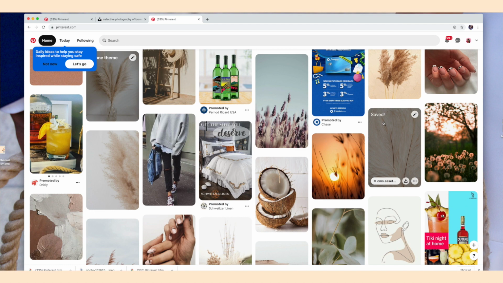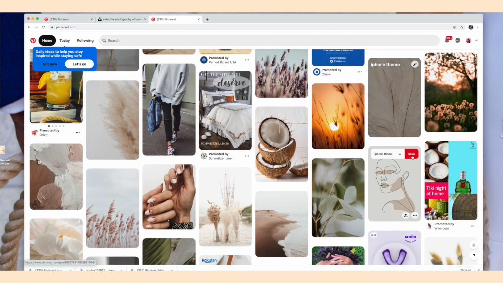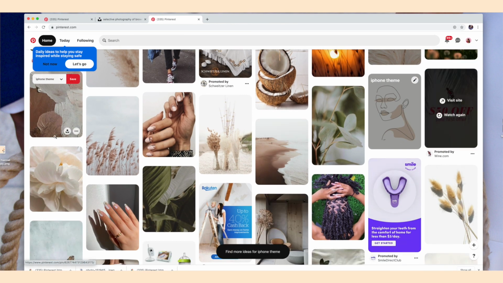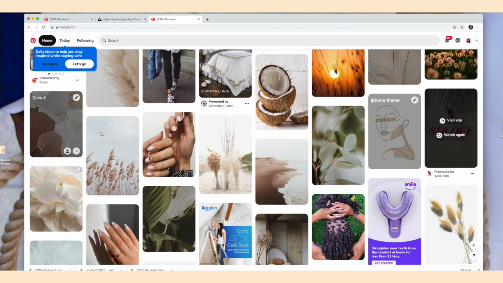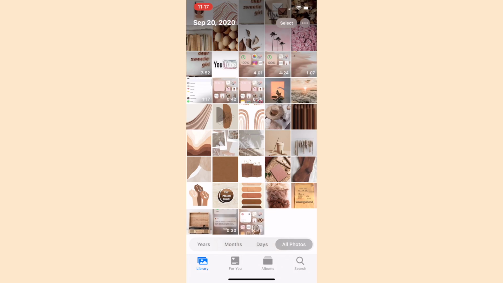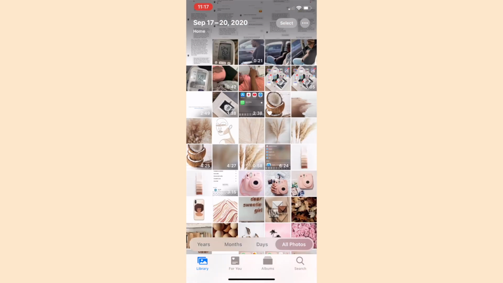I will go on Pinterest and type in vintage phone, and then I look for something that goes along with the color scheme. You just want to keep in mind that it has to complement your color scheme as well as the title of the app.